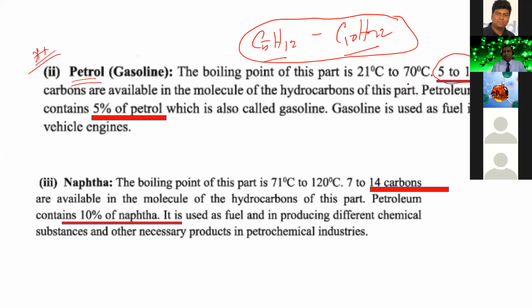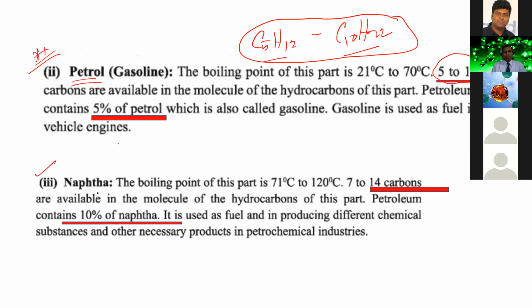At 21 to 70 degrees Celsius, when we run the fractional distillation process, the liquid mixture will be separated. That is known as petrol, or gasoline. Of the whole amount of petroleum, only 5% is petrol. And we use gasoline or petrol as fuel in vehicles.